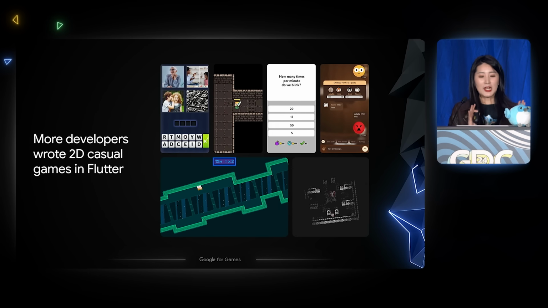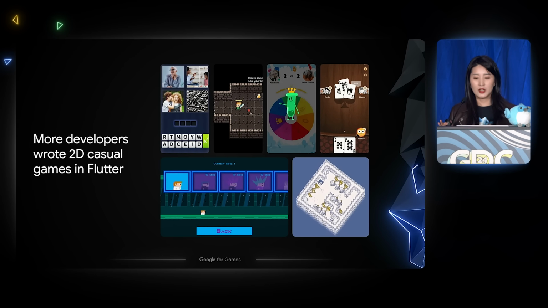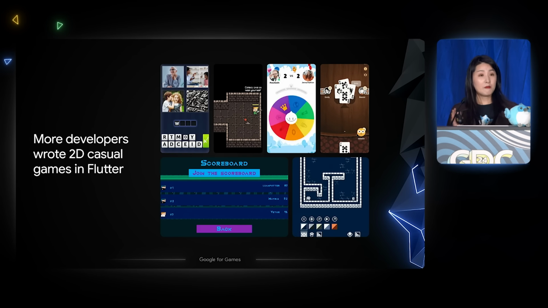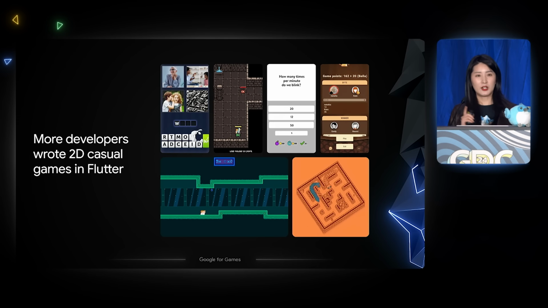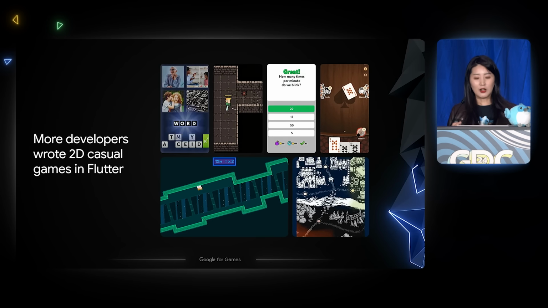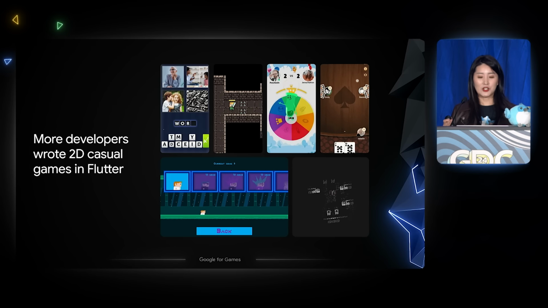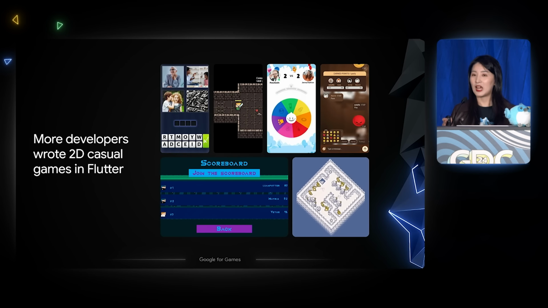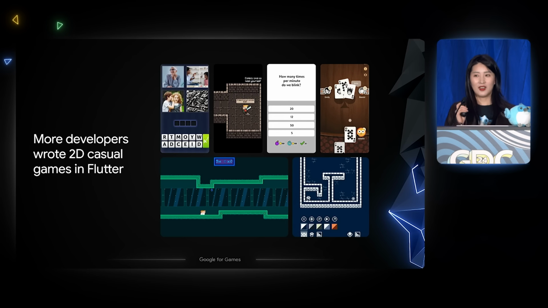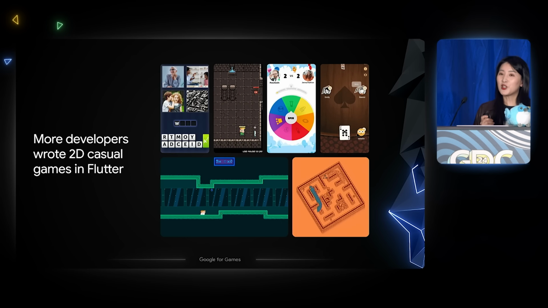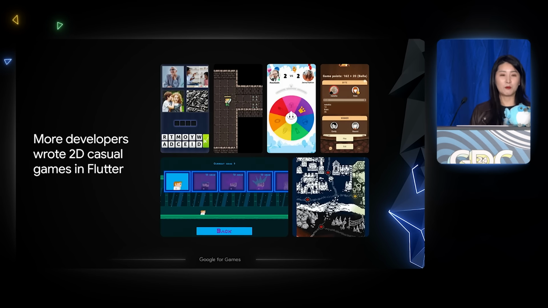For many interface-based or turn-based casual games, Flutter can be a perfect fit. For example, Lodem, the game company behind the all-time popular word puzzle 4 Pics 1 Word, rewrote their entire game in Flutter. Because Flutter allowed them to create more game content in less time, the 4 Pics 1 Word game actually saw users spending 40% more time in the game, which brought in 50% more revenue per session. Also, Flame, a community-driven open-source game engine built on top of Flutter, has also been steadily growing both its contributors and also users.